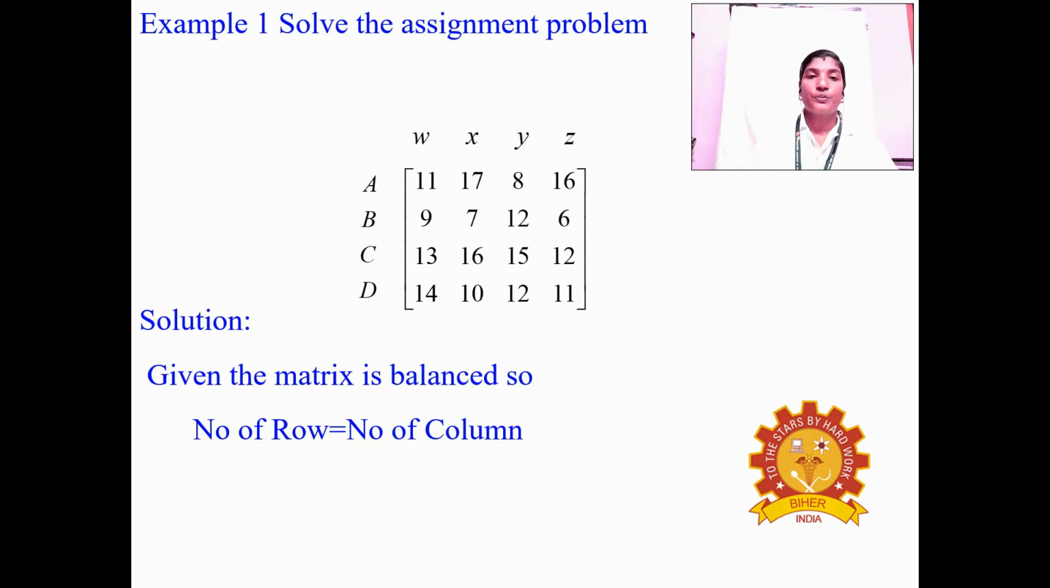Right? So the matrix values, the cost matrix, is 11, 17, 8, 16. The second row is 9, 7, 12, 6. The third row values are 13, 16, 15 and 12. And the fourth row is 14, 10, 12, 11. Right? So this is the given cost matrix.